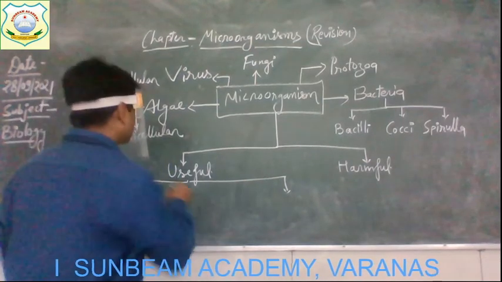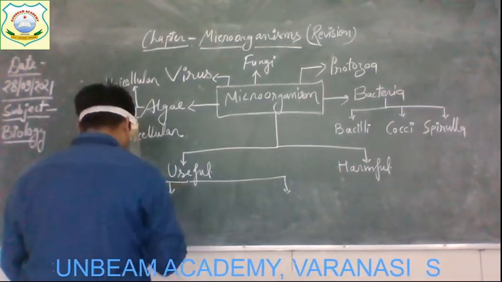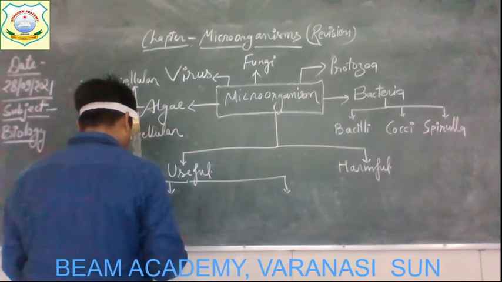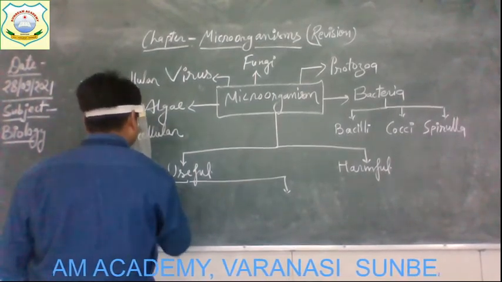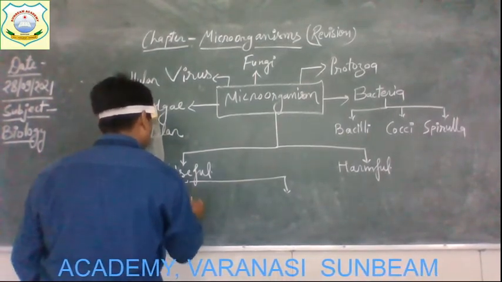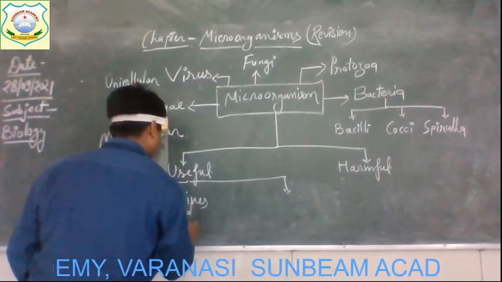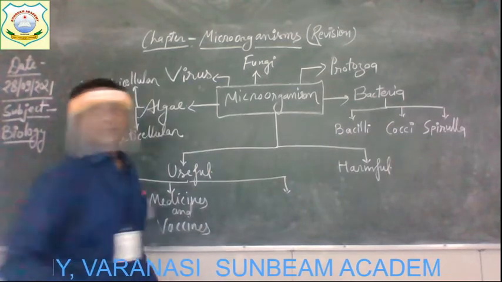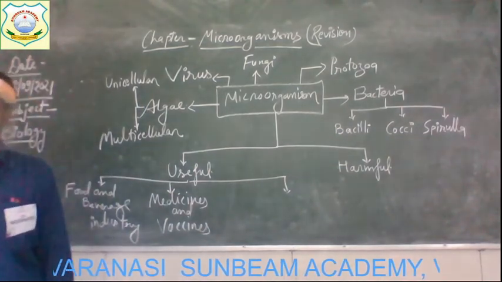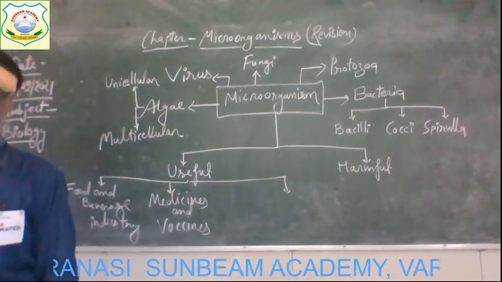Alright, the second useful role played by the microorganisms is in medicine and vaccines, to make different kinds of medicines and vaccines.